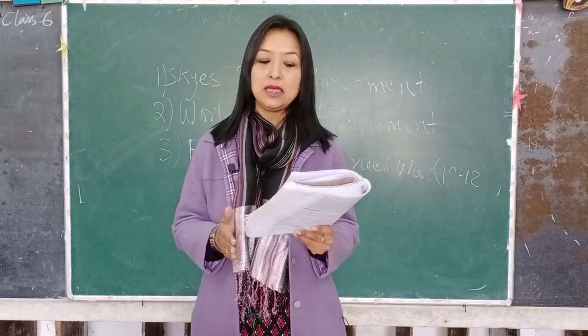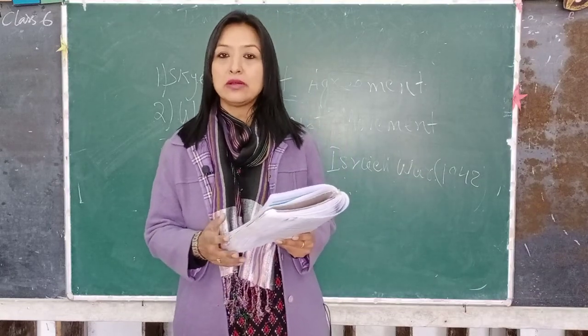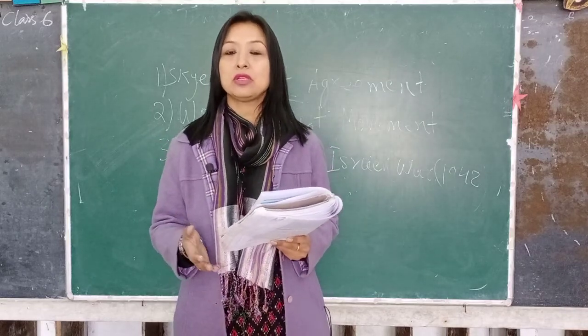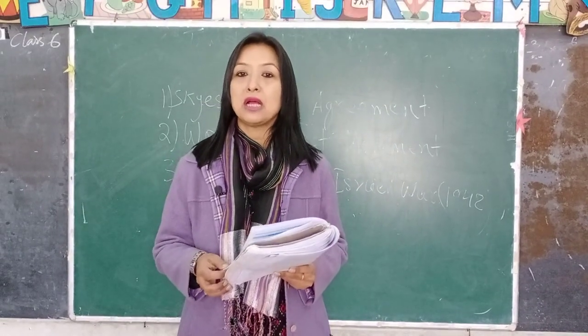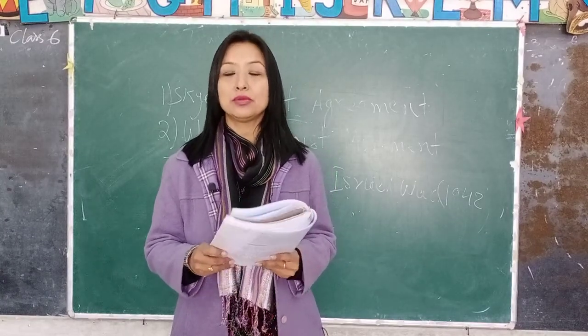Tsarist Russia, T-S-A-R-I-S-T, Tsarist Russia. Why is it known as Tsarist Russia? Because before the Bolshevik Revolution, before the Russian Revolution, Russia was under the emperor, the Tsarist regime, the Tsarist rule.